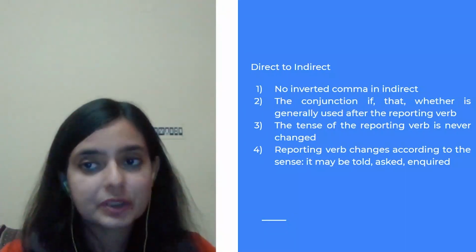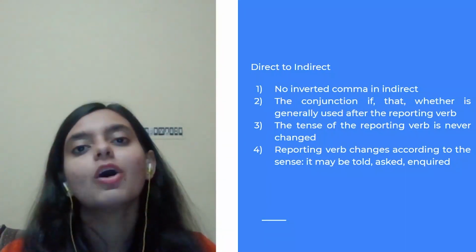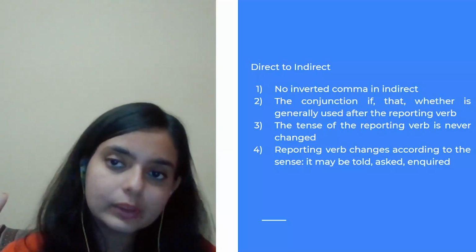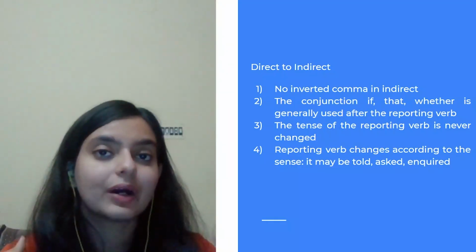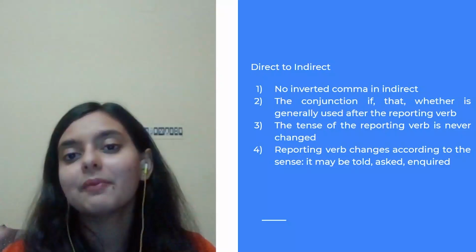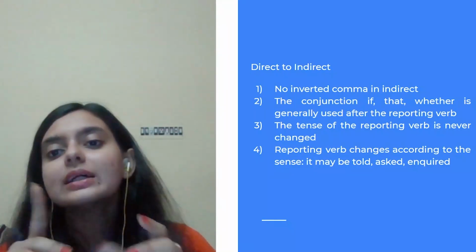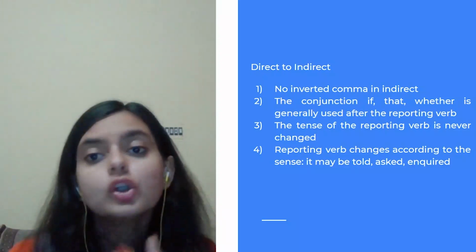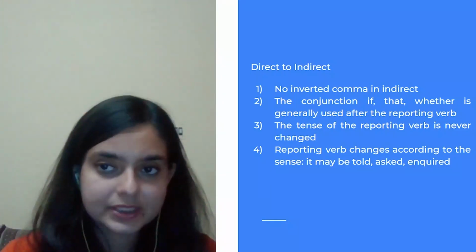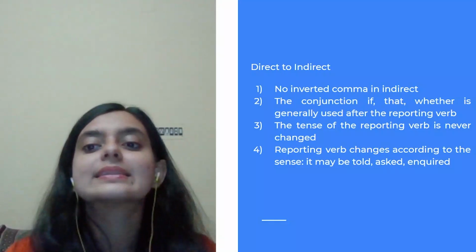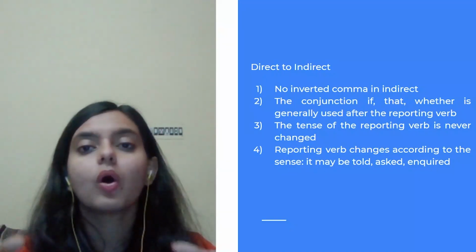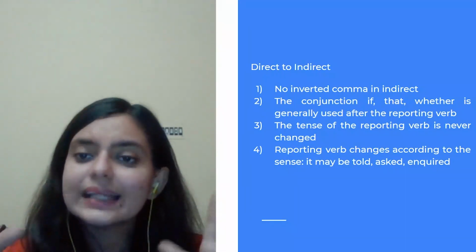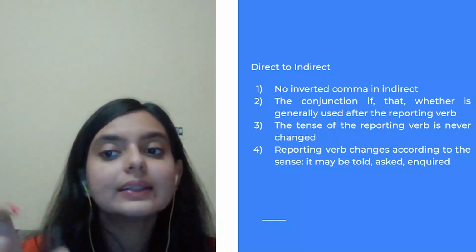Let us recapitulate, because I know many of you have forgotten the rules. No issues. We will have a brief recap and we will summarize the rules. First of all, in indirect speech, of course, as I told you, no inverted comma is used. Second rule is the conjunction if, that, or whether is generally used after the reporting verb.